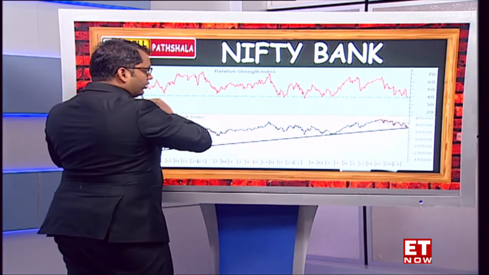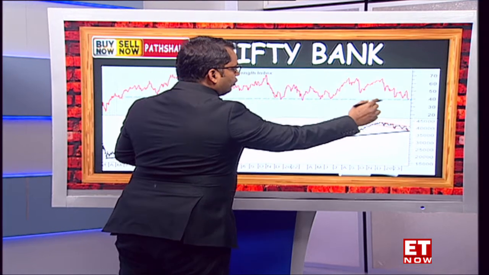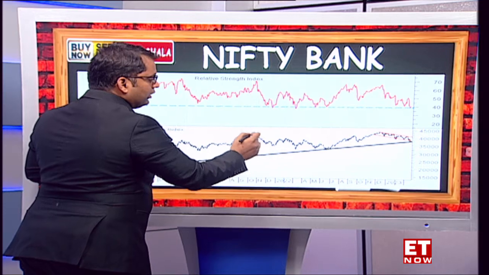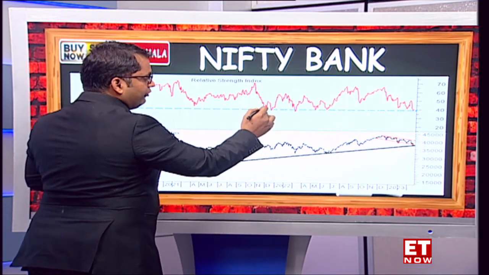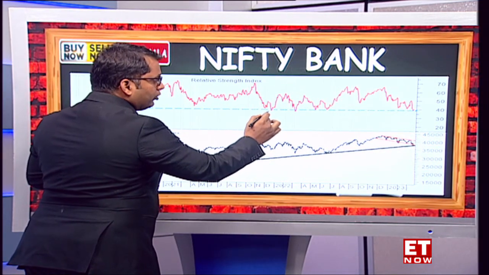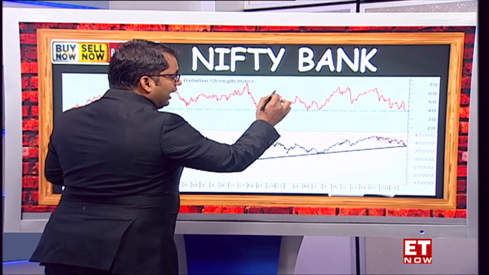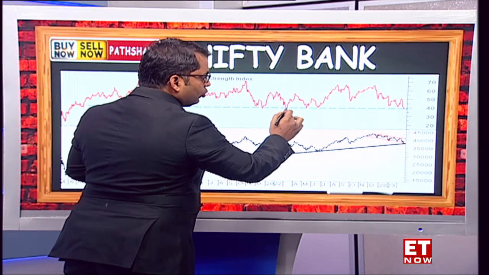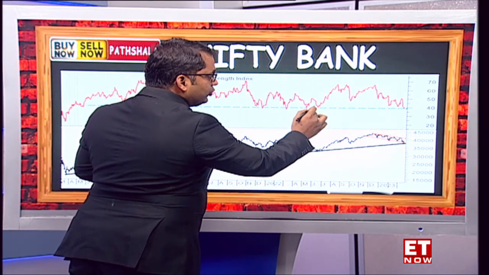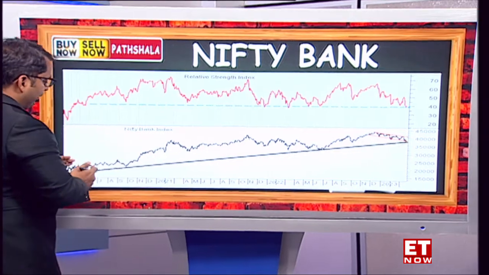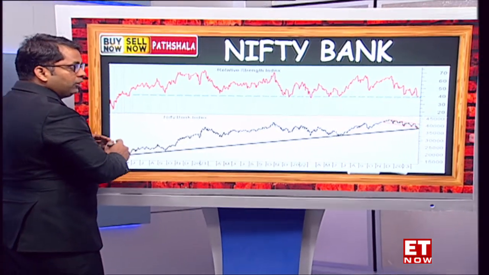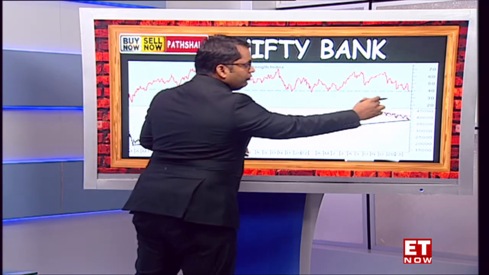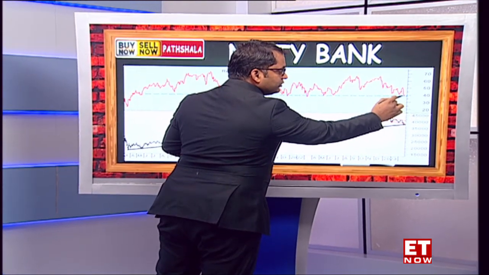So what I've done is I've drawn a very simple trend line at this 40 odd mark for the RSI, and in phases of sharp correction, in 2021, where the markets first started to get into that corrective phase, the RSI halted at this 40 odd mark and we got into a process of a bounce. Every subsequent correction was absorbed at this zone of 40 RSI, and the markets did not change the behavior. So in effect, the behavior of the rally which started off from the 2020 lows is very much the same and consistent. Right now we've exactly hit that 40 mark, which is this trend line support.